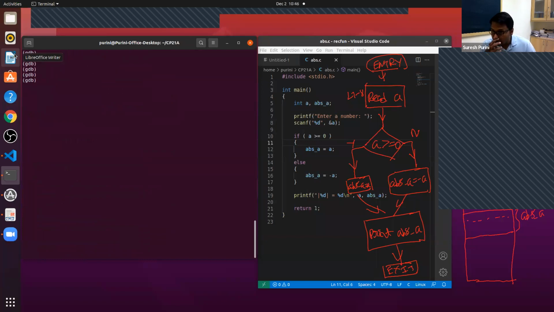You tell, Lakshmi Pati. If A is equal to -10, then the condition will be false, right? If the condition is false, you have to go to the else part. And what is the first statement in the else part? Line number 16. So that's what gets executed. That is the semantics. Yeah, that's true. As A is negative, the condition is false, so you go to line number 16.